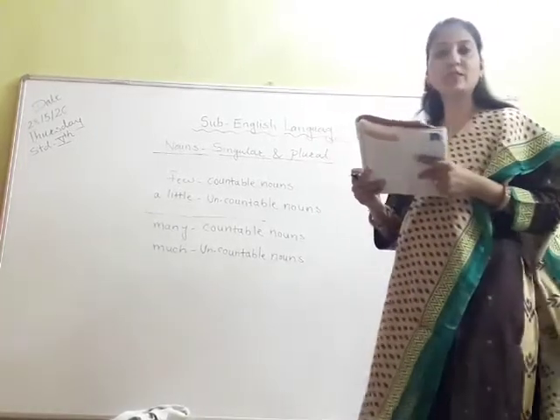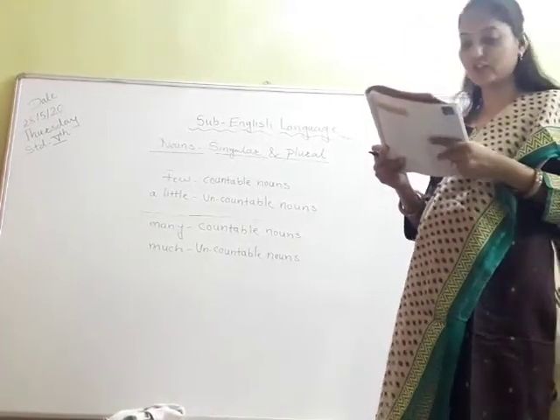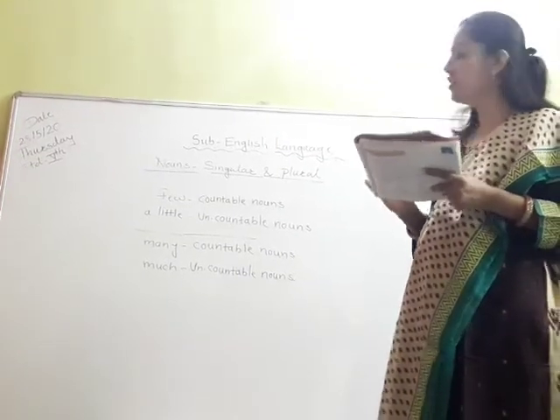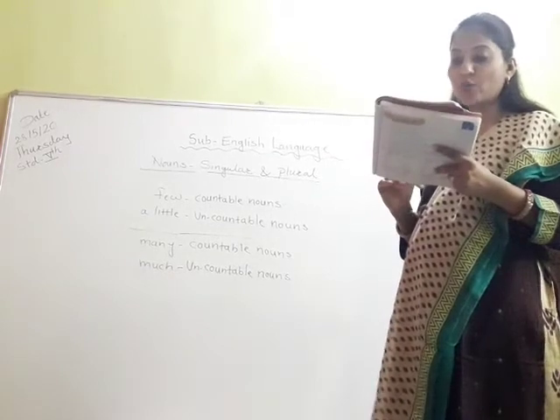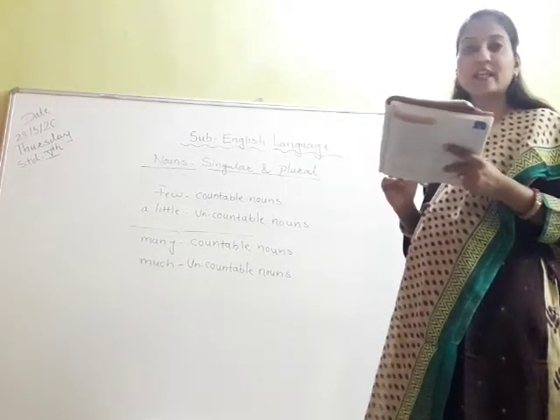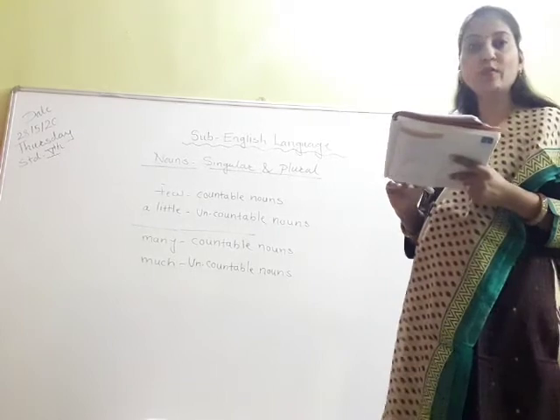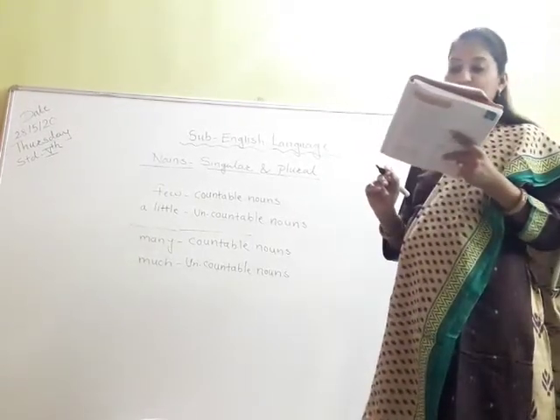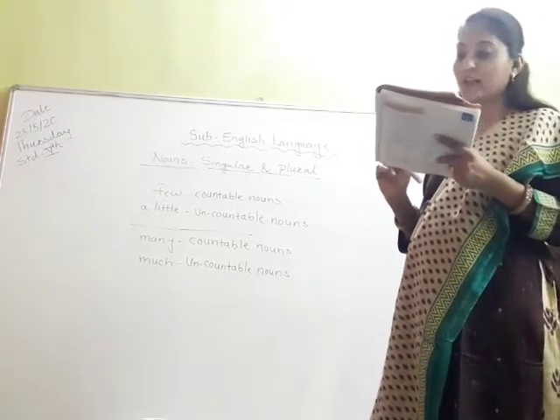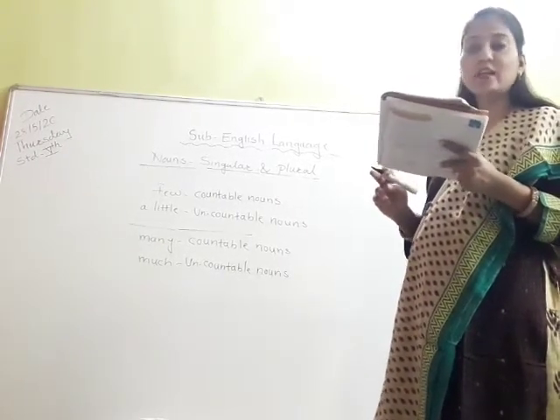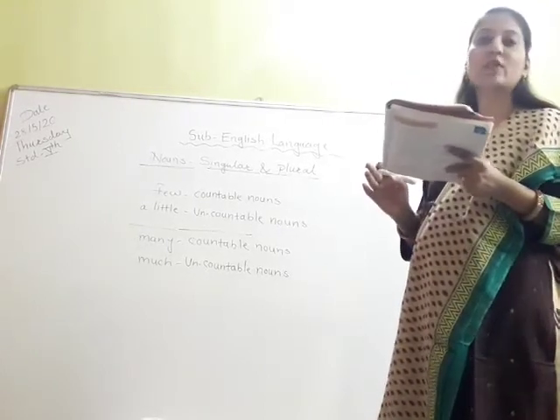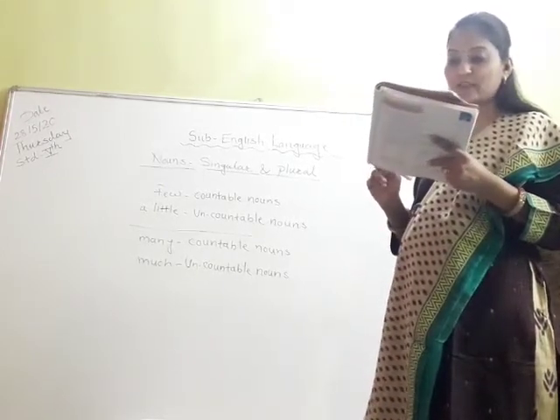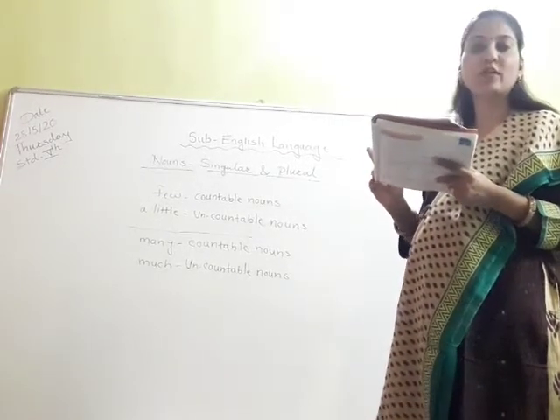Now this is question number I, and now question number J. You have to use much and many to fill in the blanks. How dash sugar should I put in your tea? How much sugar should I put in your tea? Put dash spoons as you can. Put as many spoons as you can. The tea should be sweet. Third one, too dash sugar is bad for your health.